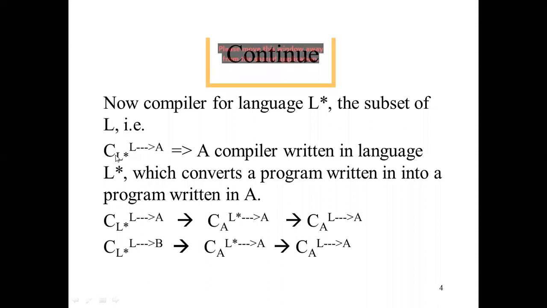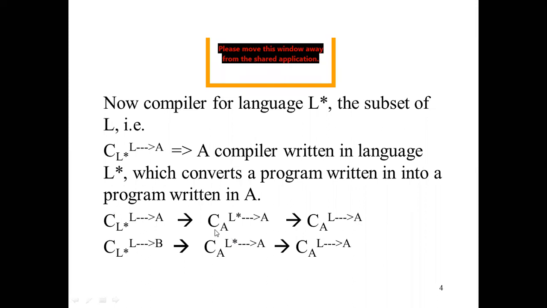That is, this compiler was written in L star and it is converting L to A. So just try to understand the nomenclature. It is converting L to A. A compiler written in language L star converts a program written in L into a program written in A. Now we can write this form as CL star, L to A.